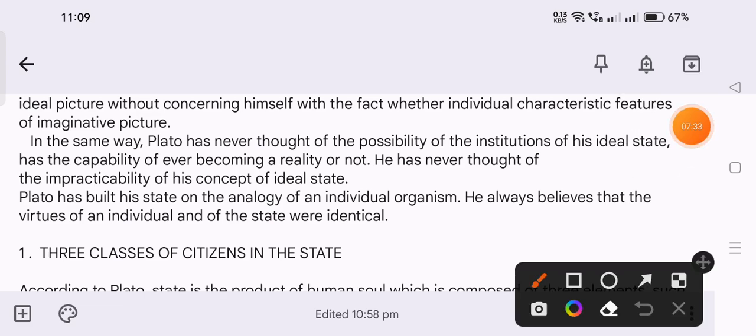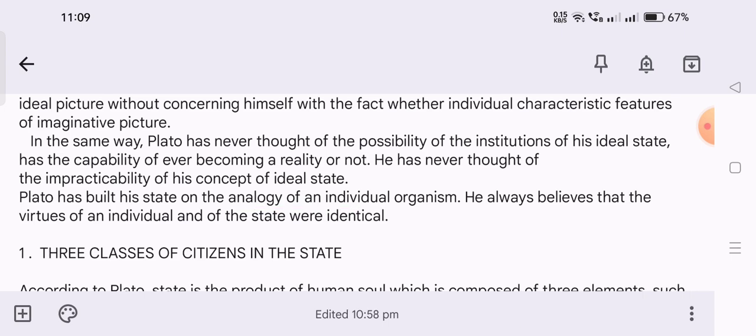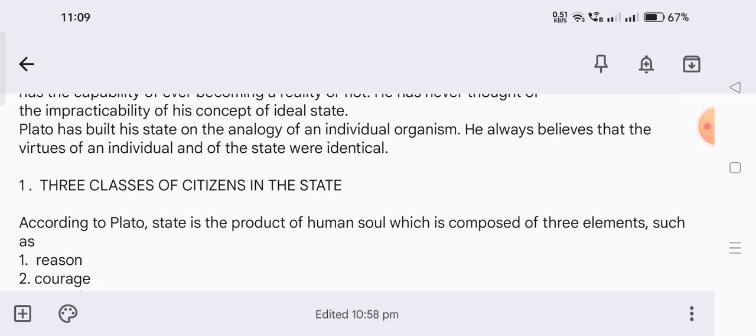Analogy means only comparison of humans. Comparison means comparing one thing to another thing. Here there is no reality, only comparing, only based on untrue things. So he believes that the virtue of an individual and the state were identical, only it is based on unreal things. So there are three classes of citizens in the state.